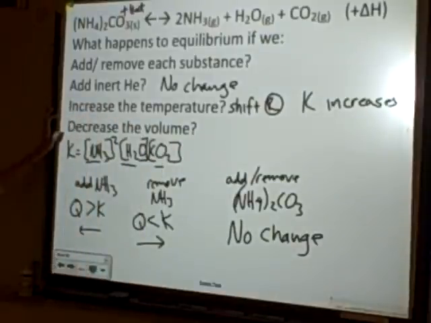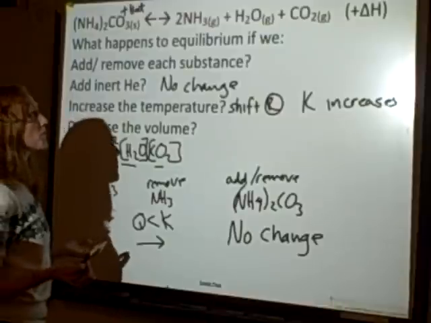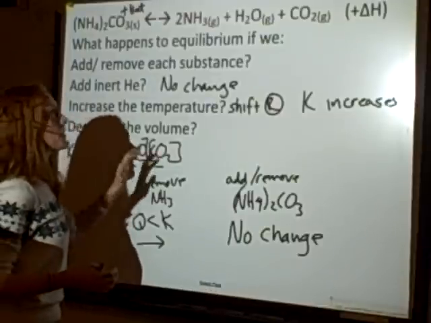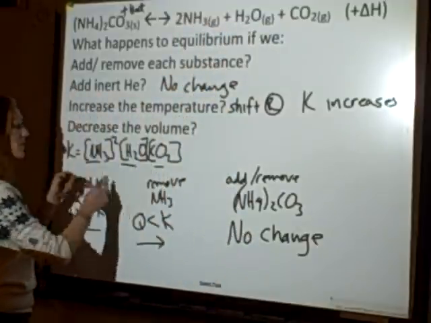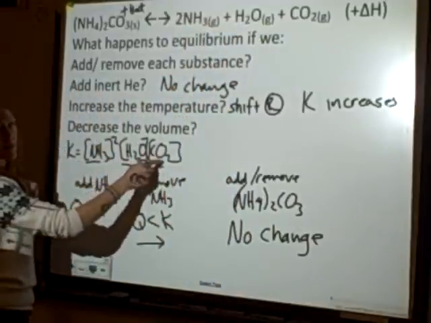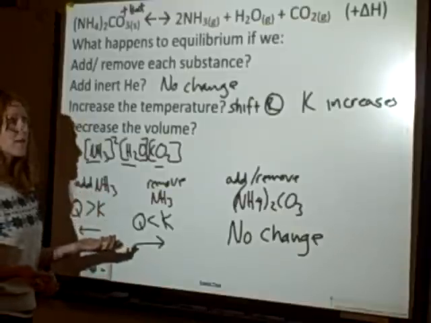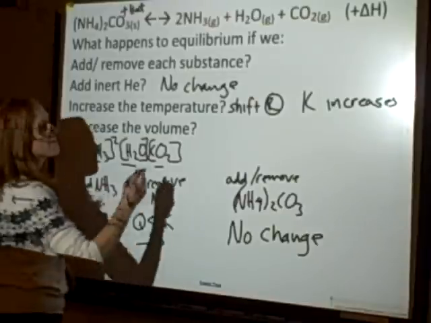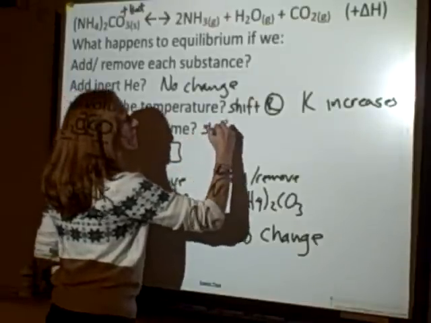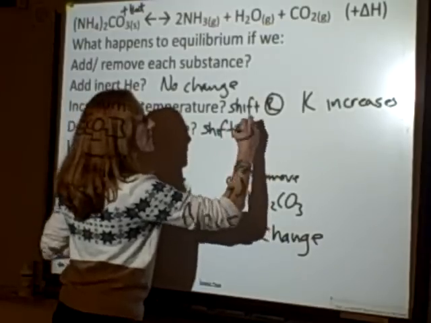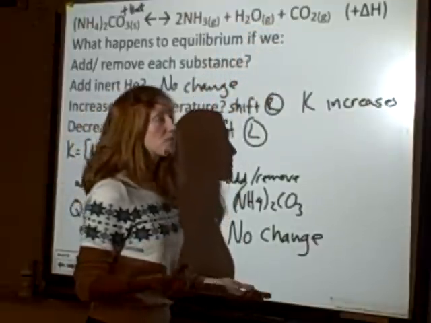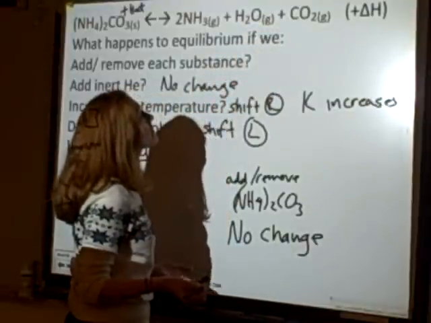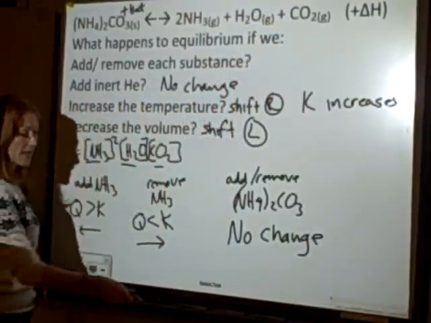Next, if I decrease the volume, well, I can see I'm going to shift to the side that has fewer moles of gas. So if I decrease the volume, these gases are more likely to run into each other. Also, by decreasing the volume, I increase their concentrations. They're larger than K. I'm going to have to shift left. So I'll shift left. I'll end up making more of the solid. I'll decrease these concentrations back to their equilibrium values. And I'll be shifting to the side that has fewer moles of